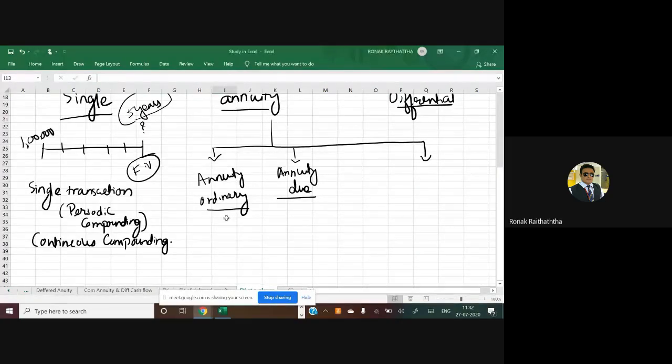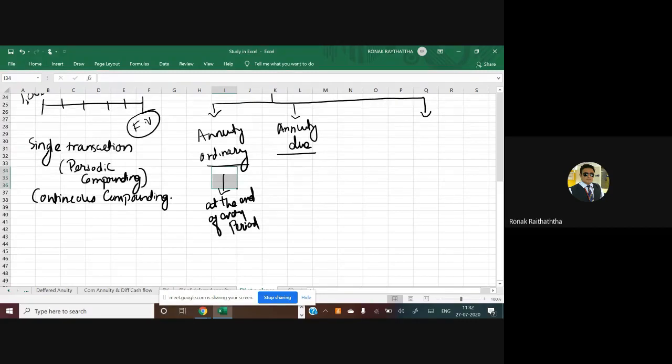And if your investments are made at the end of every period, say you are investing at the end of every month, at the end of every 6 months, at the end of every 3 months, then in those circumstances, you will be applying the formula of ordinary annuity. I'm not going into the formula right now. I'm just clarifying what shall be the interpretation of it.